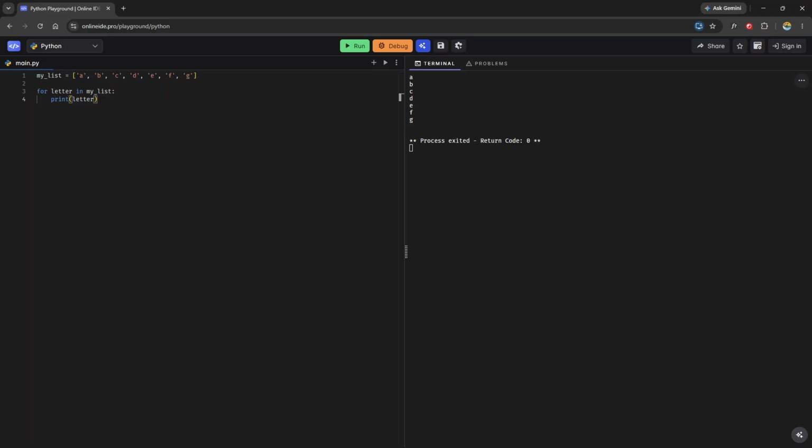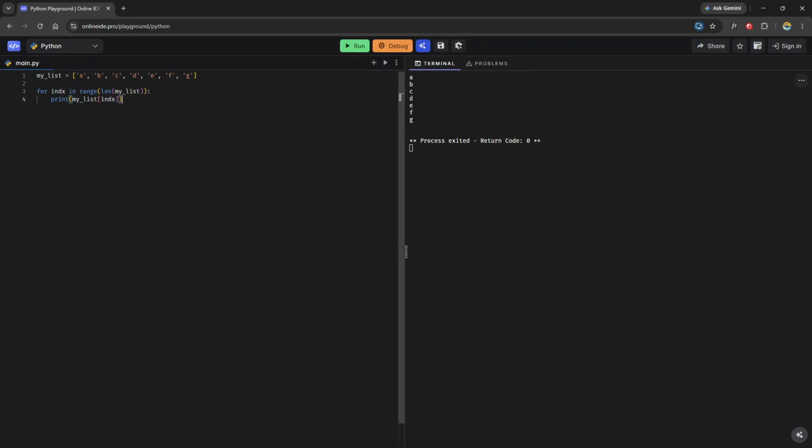Another thing with for loops, just for demonstration purposes, we can say for index in range of the length of my list, print my list at index.